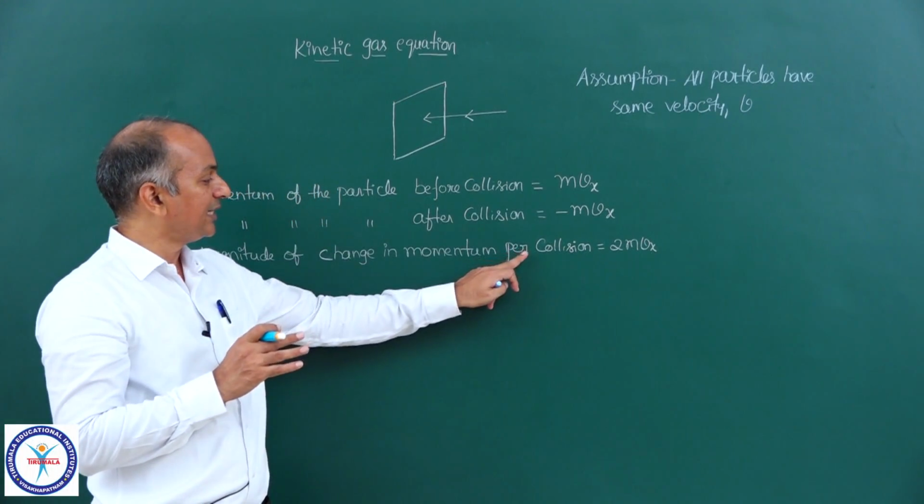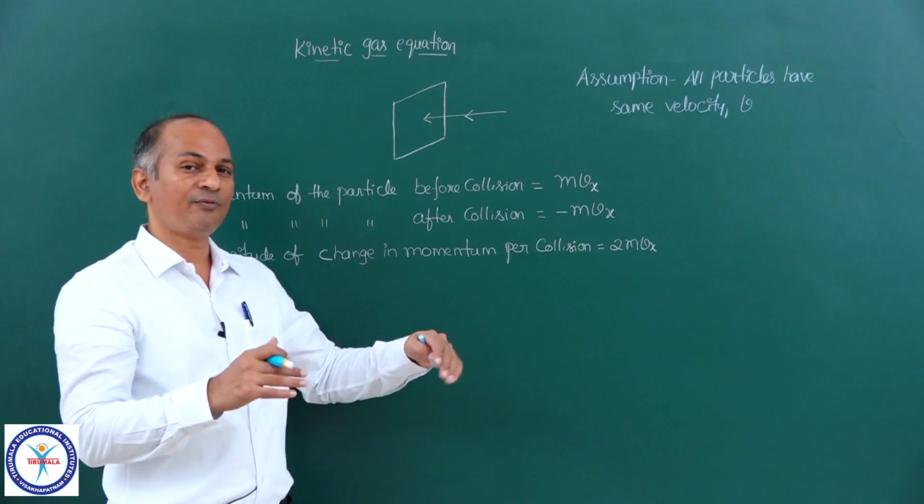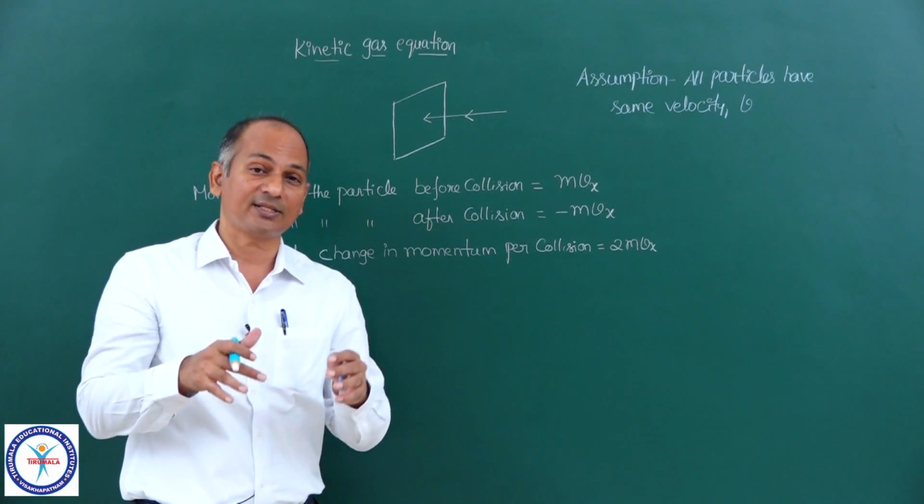Now this is the change in momentum per collision, and if you can measure the total number of collisions, then we multiply the change in momentum per collision with the number of collisions, and then you will get the total change in momentum.